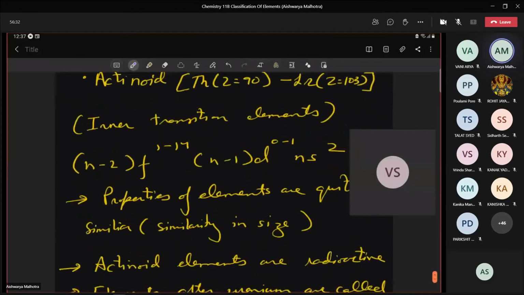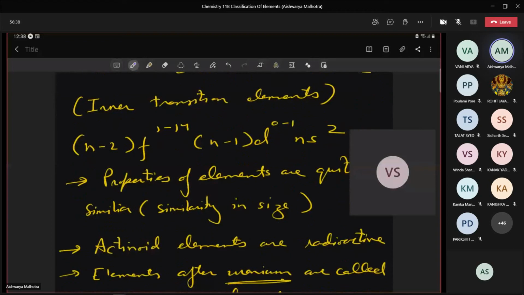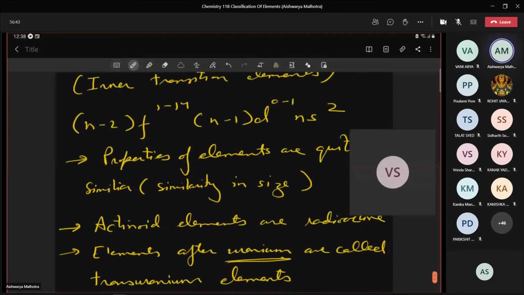They are known as inner transition elements. Please write, they are known as inner transition elements. And their general electronic configuration is (n-2)f 1 to 14, (n-1)d 0 to 1, and ns2.